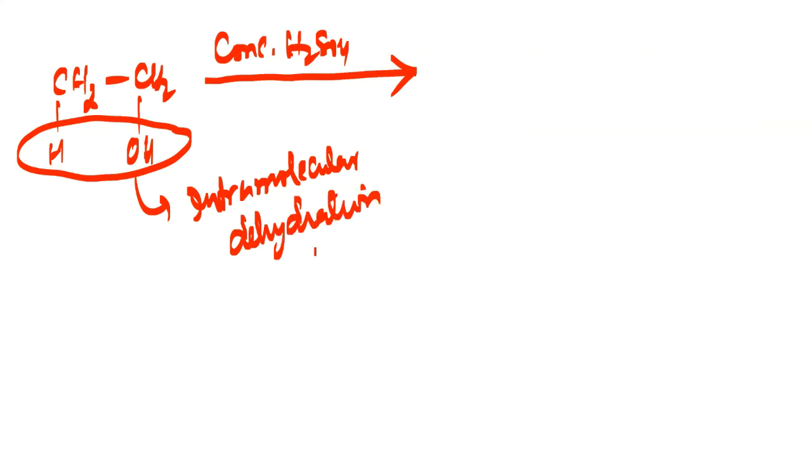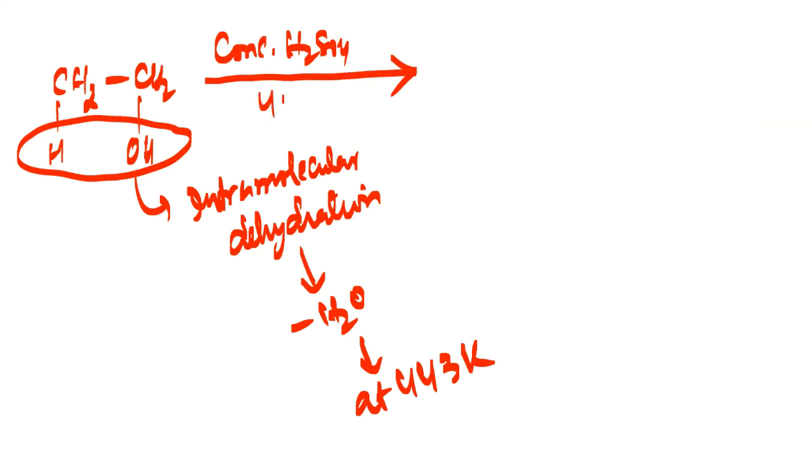So in intramolecular dehydration, water is lost. And remember, this water is lost at 443 Kelvin temperature. So we are using it here at 443 Kelvin temperature. At this temperature, from this primary alcohol, water is lost. And when water is lost, then obviously at 443 Kelvin temperature, I will be getting the alkene.